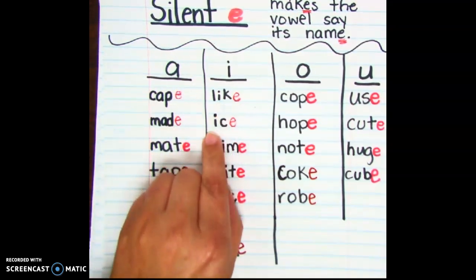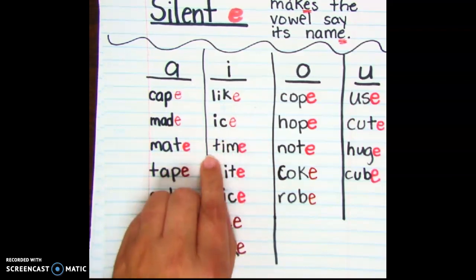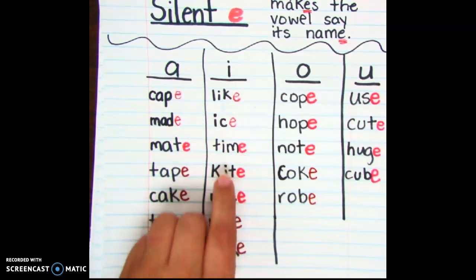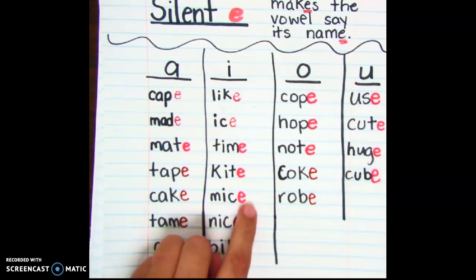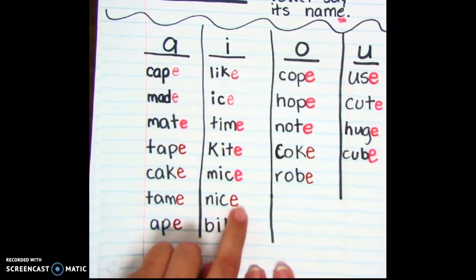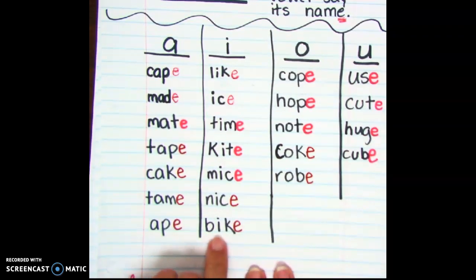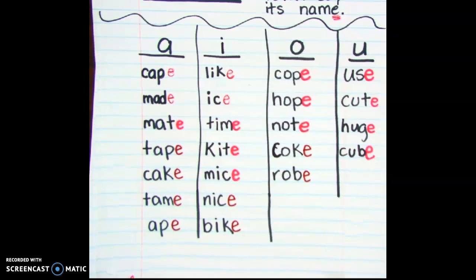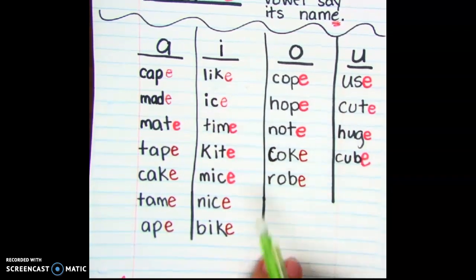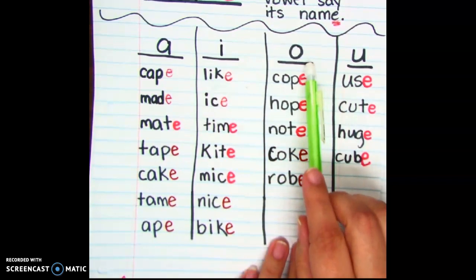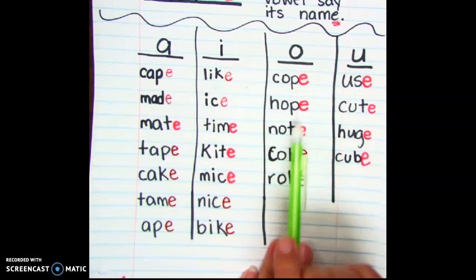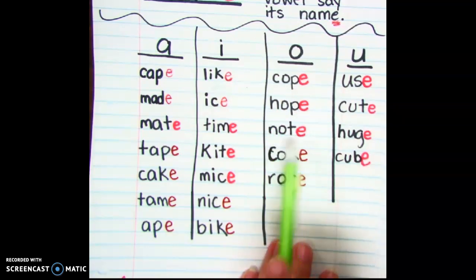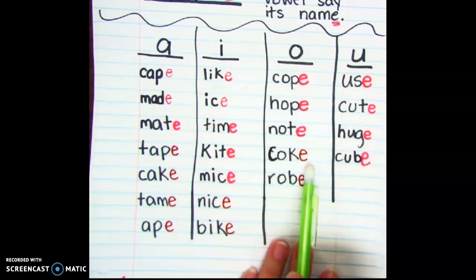Let's do the same thing for I. Like, time, kite, mice, nice, and bike. Now let's look at the words with O. Hope, note, coke, and robe.